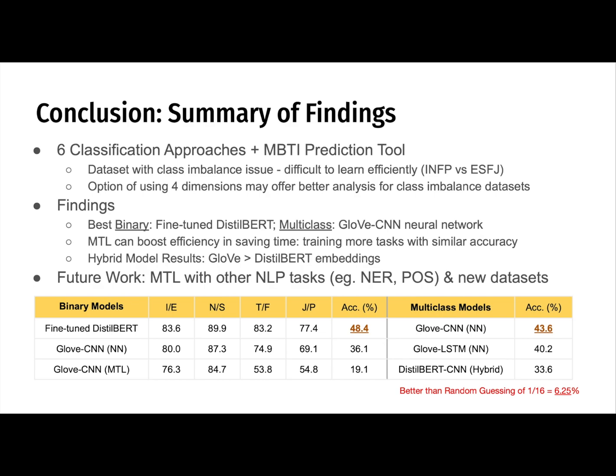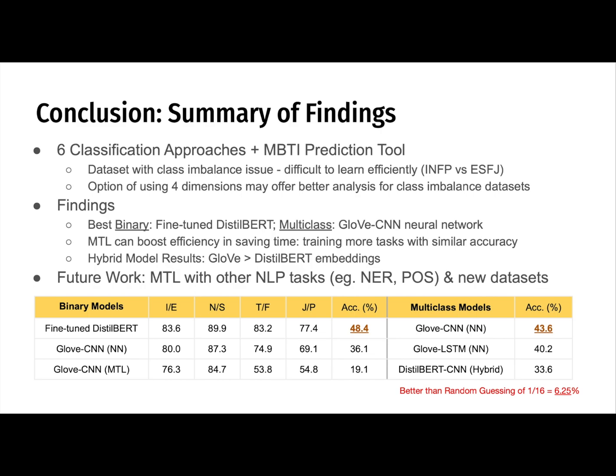However, as the MBTI personality model contains 4 personality dimensions, it is used as an option for analysis and classification to attempt to address the class imbalance issue. From the results, we can understand that the fine-tuning of a pre-trained distillable model had produced the best accuracy scores as binary classifiers. The multi-class models, on the other hand, was based on the GloVe CNN neural network model.